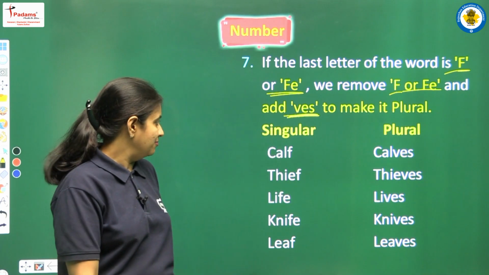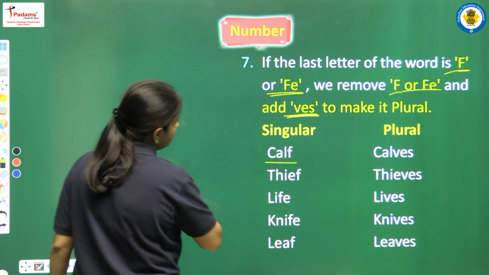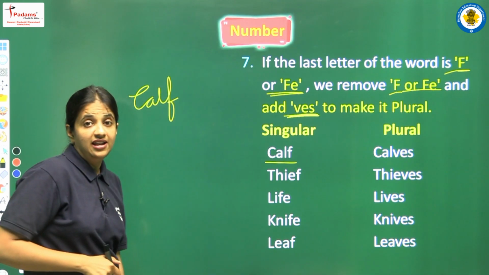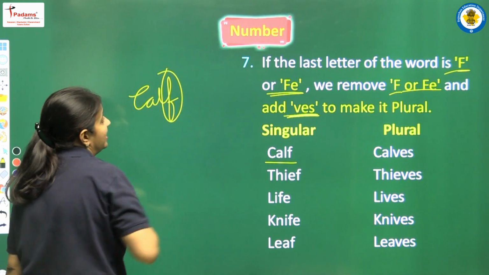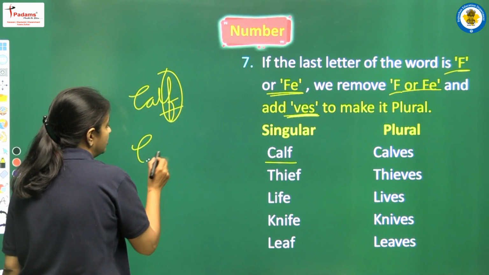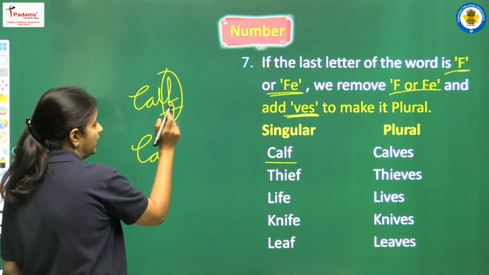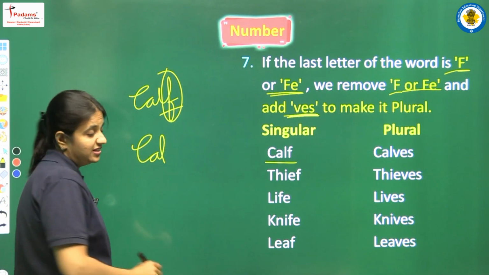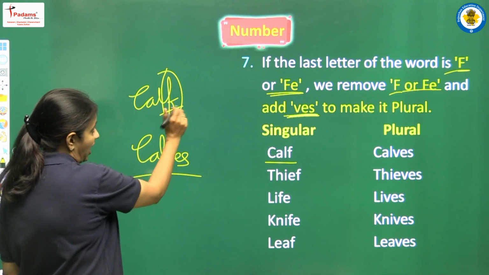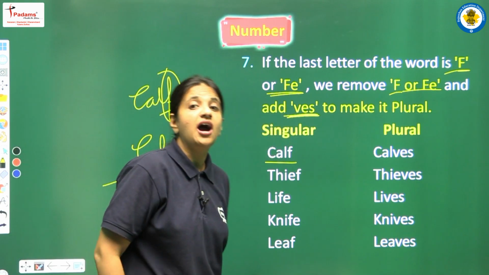Okay, let's take an example. First of all, we have calf. The spelling is C-A-L-F. Look at the last letter, that is F. According to this rule, we have to remove this. So now we have C-A-L. We are removing F, and in the place of F we are writing V-E-S. So this is calf, and the plural will be calves.